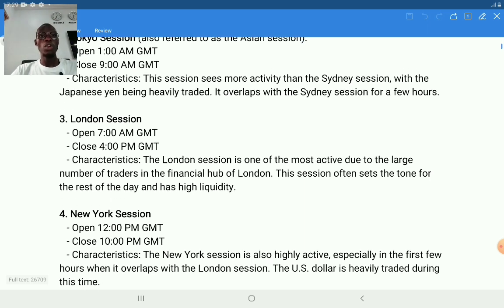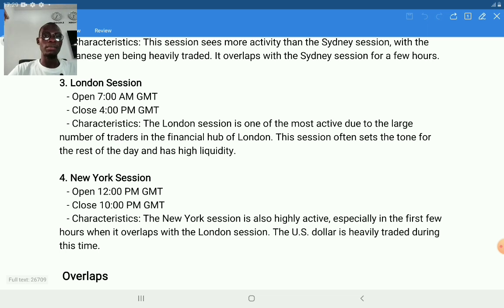Then number 4, we have the New York session. New York is a central city of America. In New York, the currency that is used is the United States dollar. During this session, you will love to trade the currencies that appear with the USD. Currency pairs like GBP USD, Euro USD, USD JPY, USD CHF, and many other currencies that appear with the United States dollar.